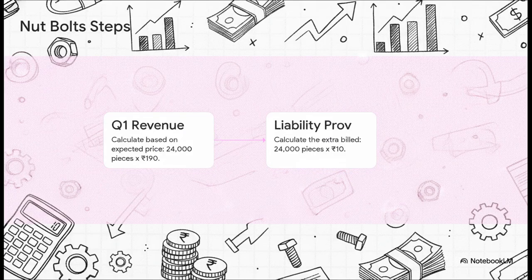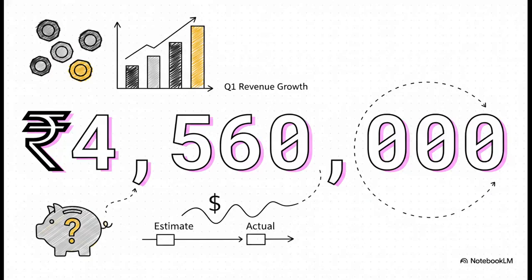So the math becomes super simple now. In step 1, we calculate the Q1 revenue, 24,000 pieces sold, multiplied by the expected transaction price of 190. And in step 2, for the extra 10 rupees we billed, we create a rebate liability provision. Let's look at the final numbers. The true Q1 revenue for nut bolts will be 24,000 pieces times the 190 expected value. That gives us 4,560,000 rupees.